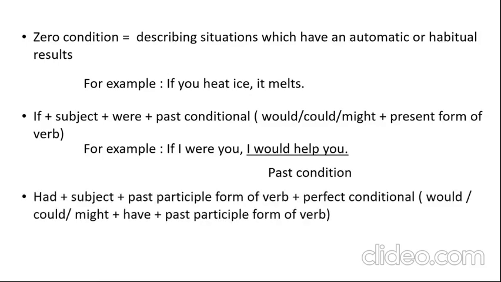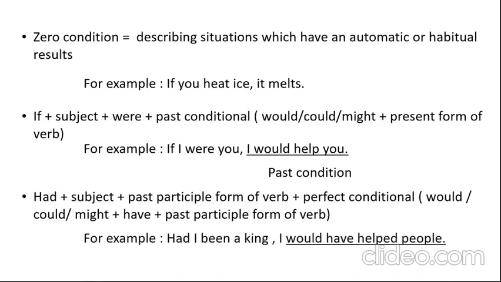Next structure, had plus subject plus past participle form of the verb plus perfect conditional. That is would, could, might plus have plus past participle form of the verb. For example, had I been a king, I would have helped the people. I would have helped people is perfect conditional. Now look at the sentence. Had I been a king. Here had plus I, subject plus past participle form of verb, that is been. Then a king. After that perfect conditional, that is I, subject, would plus have plus helped, past participle form of the verb.